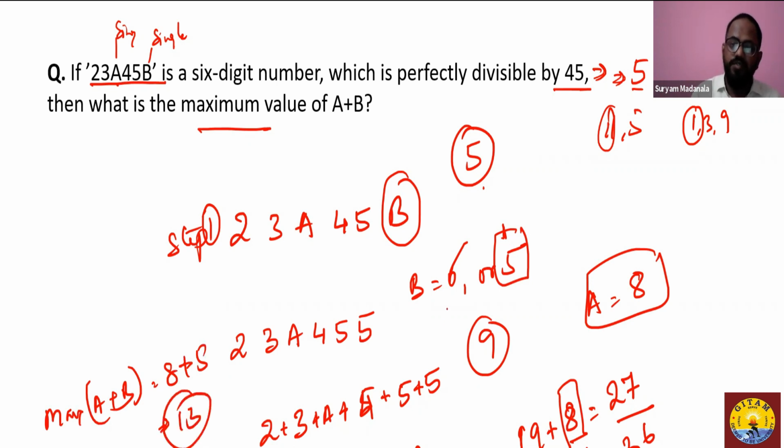You may question me, why didn't we work with 0? Because we are all working for the maximum value. If we add 0 here, the max value A can attain is 9. So 0 plus 9 gives you a 9. But we have already got 13 as the result, so I don't need to work on 0 here. So a good question to ask. You can just practice it by taking the number and changing this number, say 55 or maybe 15, anything like this.